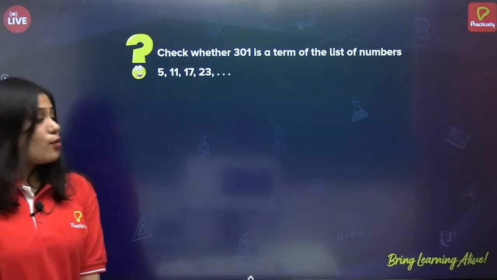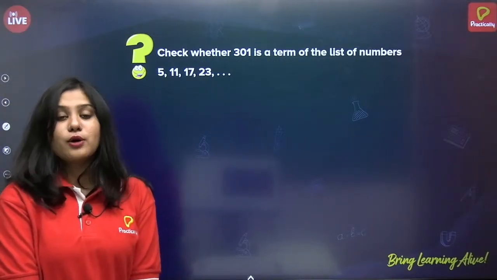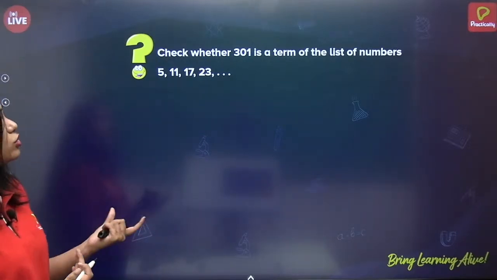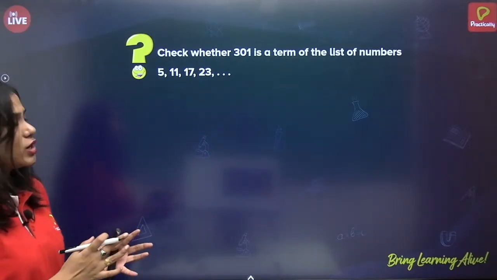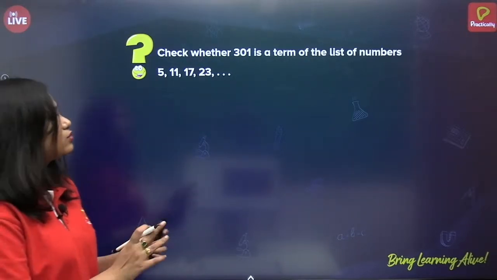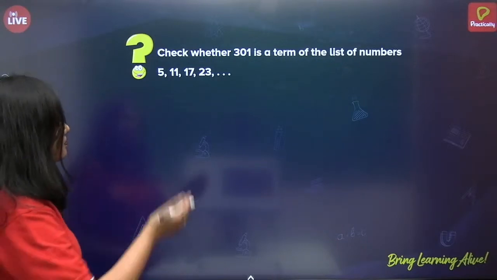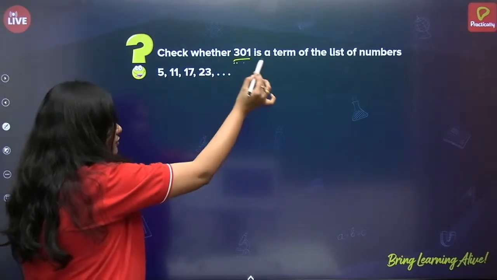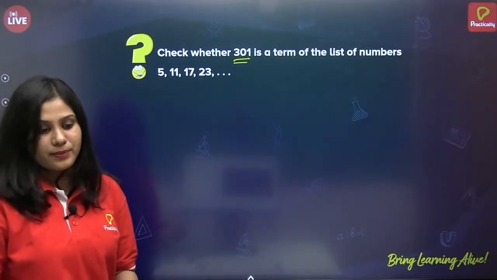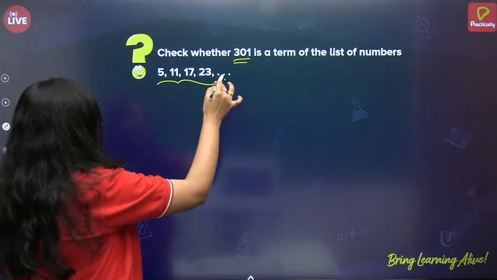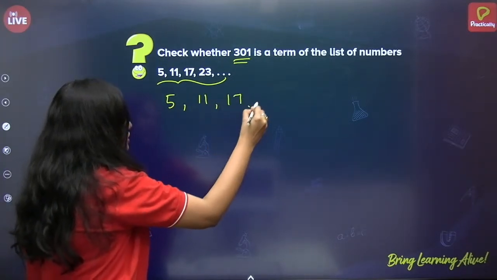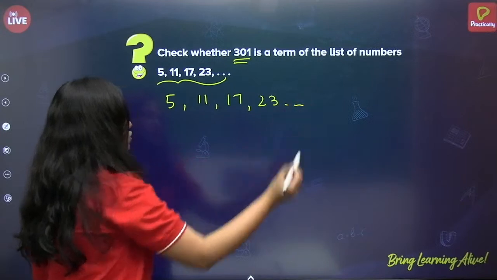Okay. So, I want every one of you to solve. Please get your pen, paper, sit and solve this. This is also one of the questions which has been asked in CBSE board exams in one of the years. So, we have to check whether 301 is a term of the list of numbers. So yes, this is an AP, correct? Why? Let us check. 5, 11, 17, 23 and so on.